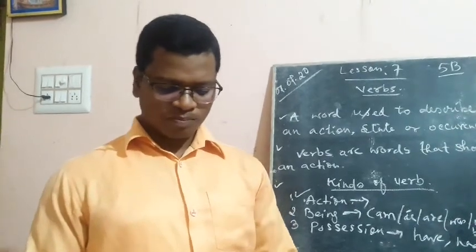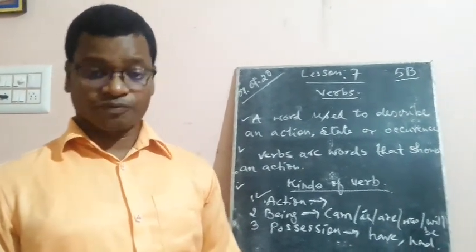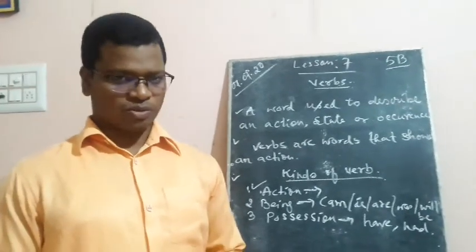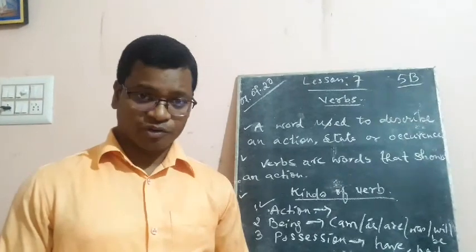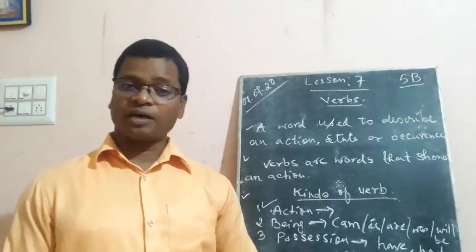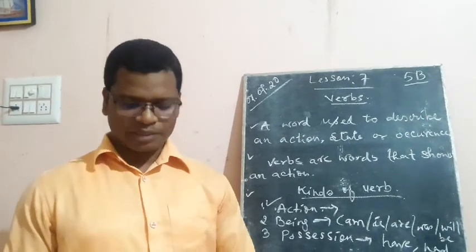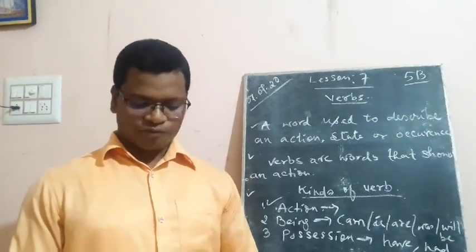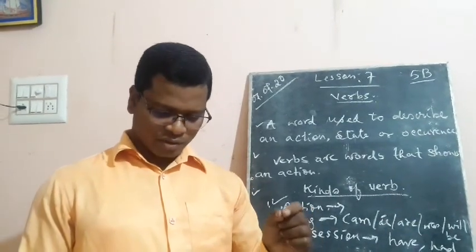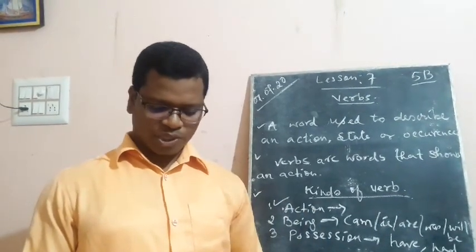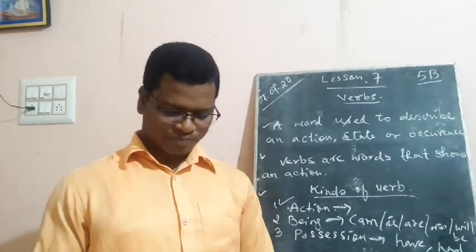Now let us move on. The passage above contains the kinds of verb you have learned about. Maybe you may not be aware of this, but we have already learnt about 3 different kinds of verbs. Let us see them now. A verb can show action. You can see the words, the verbs that show action, like lived, worked, pulled.